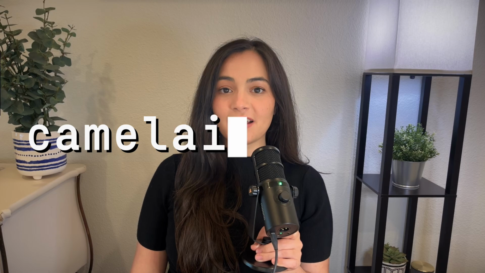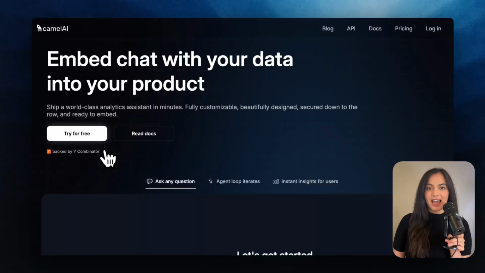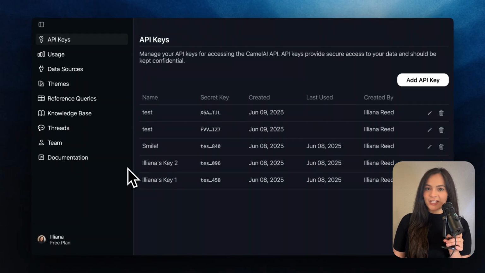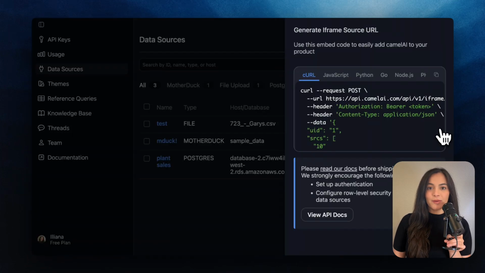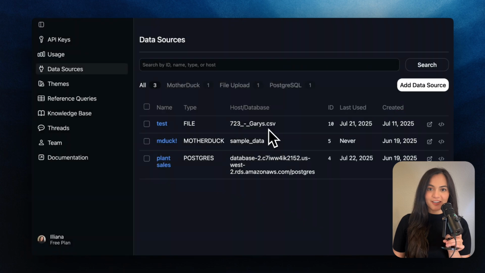Everything you need to get started is available on our website, self-serve, at camelai.com/API. Head to our developer console to generate your API key and connect your data sources. Embed the iframe wherever you'd like, or preview it directly on our site.